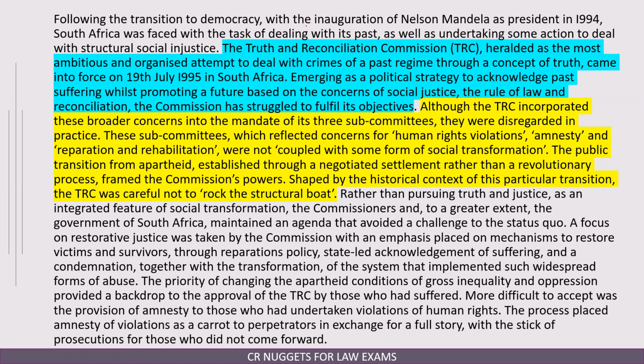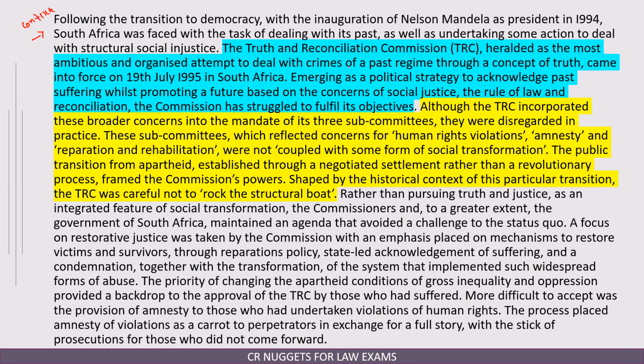Following the transition to democracy with the inauguration of Nelson Mandela as president in 1994, South Africa was faced with the task of dealing with its past as well as taking some action to deal with structural social injustice. So the first two, three lines basically set the context of what is going to come next. It's like a background. The way we have read so many stories in school days, it begins with the historical context. So the first few lines set the historical context. When the transition to democracy happened, what was the situation in South Africa? So these lines are the ones for which the entire passage is written.